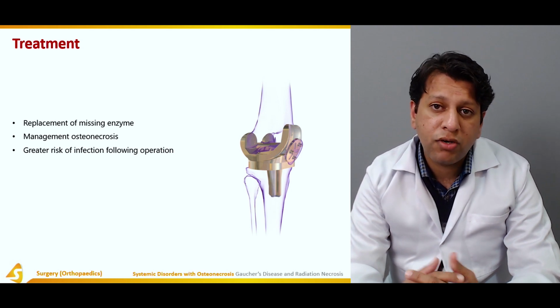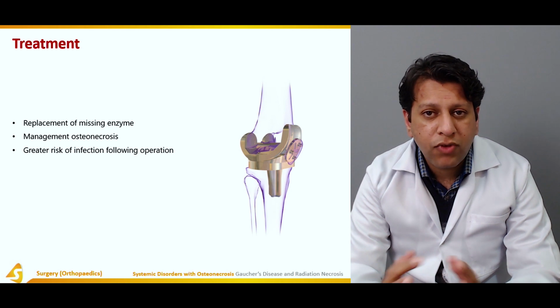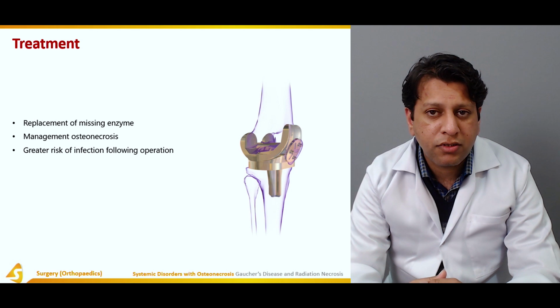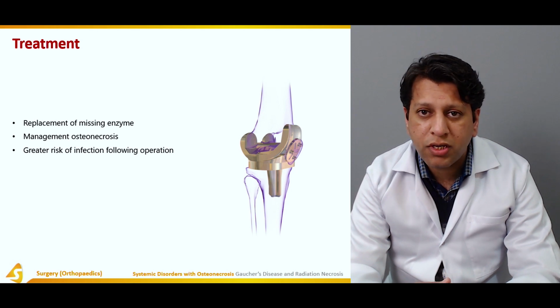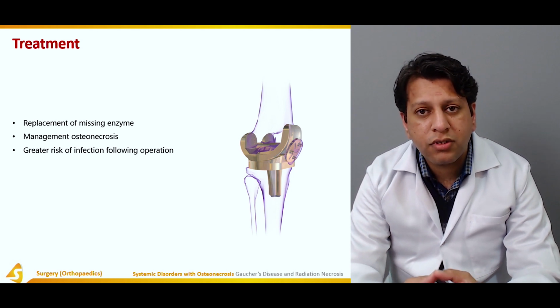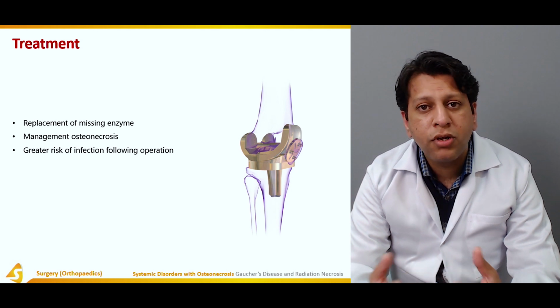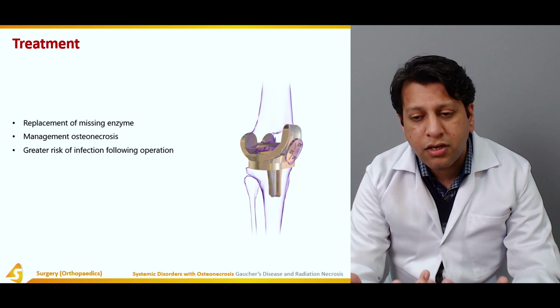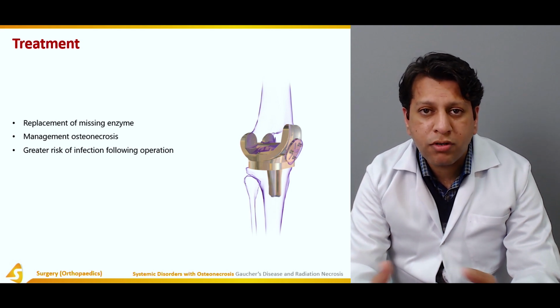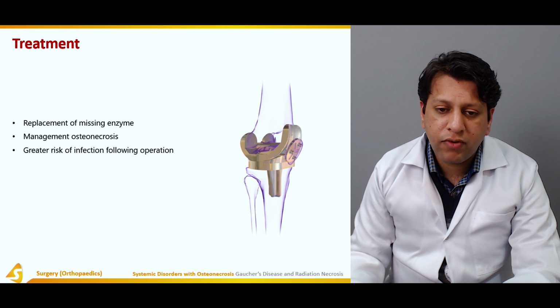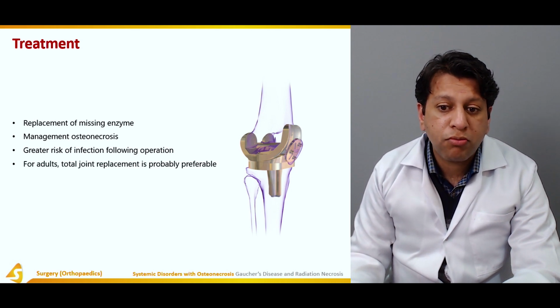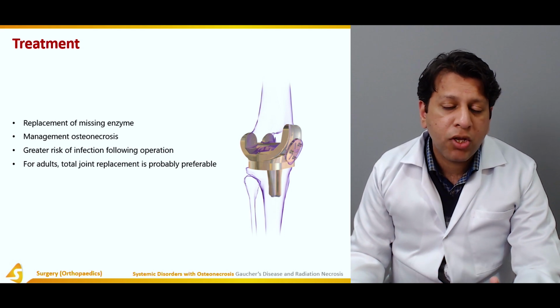But in case they do survive up till adult age, then we can manage mainly the complication. For example, if bone has necrosed, we can go for the kind of surgery which can help to at least gain enough function so that the child is able to walk or carry out some daily activities of normal life. For adults, total joint replacement is probably preferable, but that is like managing complications.